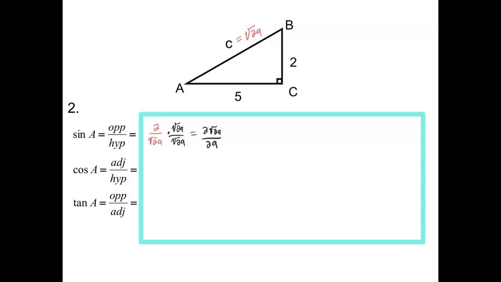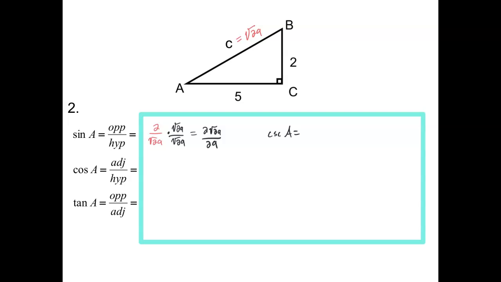Now, just as a side note, what if I had asked you for the cosecant of A? Now we know that the cosecant is what we get when we just flip the sine. So what I want to point out is it's easier if you flip it here instead of flip it here, and let me show you why.